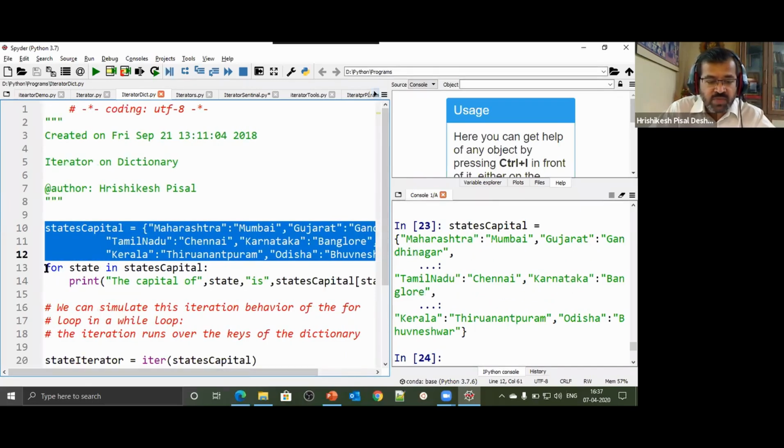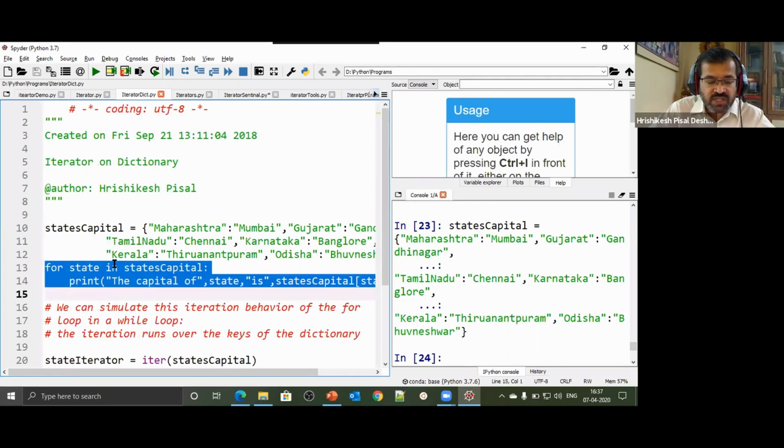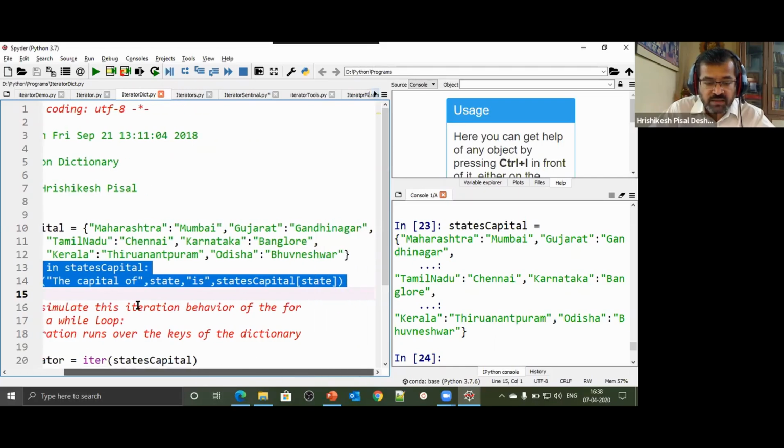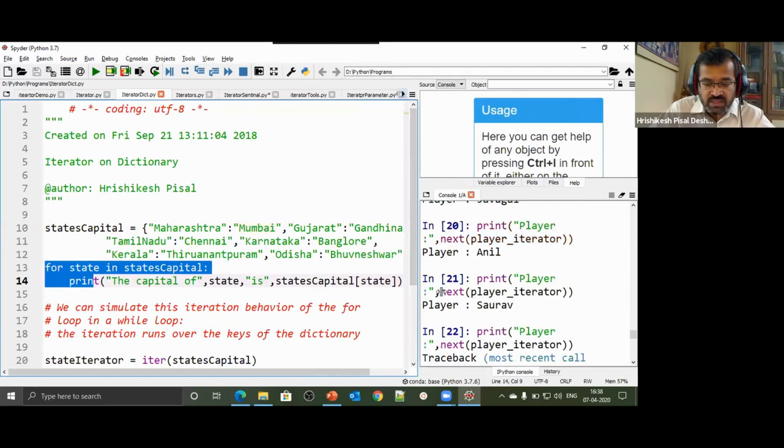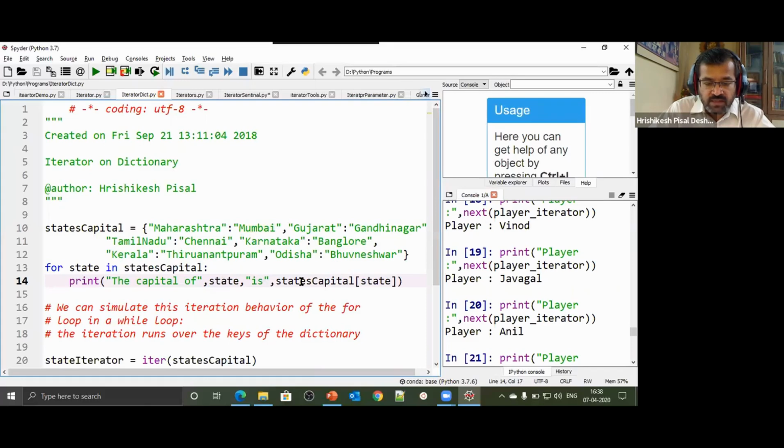And I use the implicitly created iterator: for state in state capital, I say print state is state capital of state. So every time this will cycle through each of the states: Maharashtra, Gujarat, Tamil Nadu. And every time I say state capital of state, remember, in a dictionary, if I give the key, I'm going to get the value. So I'm going to get the key and its value over here.